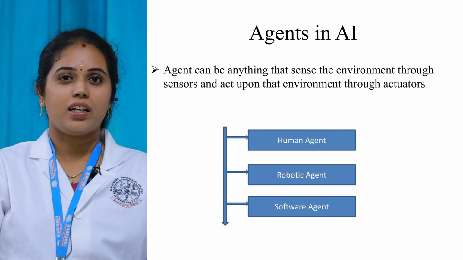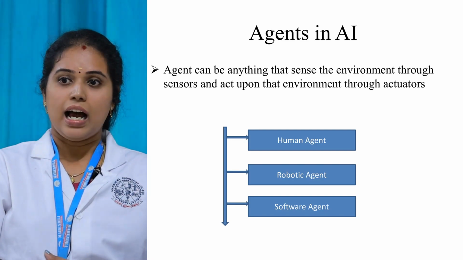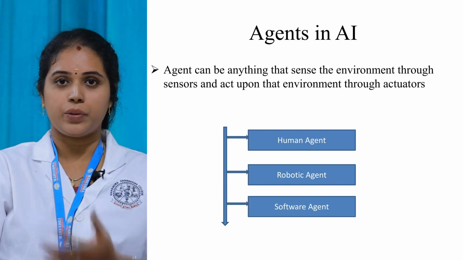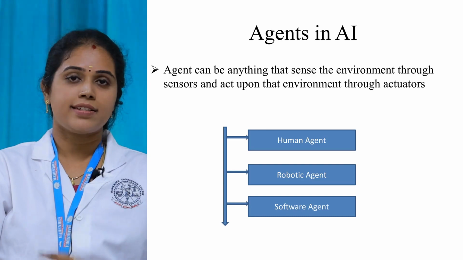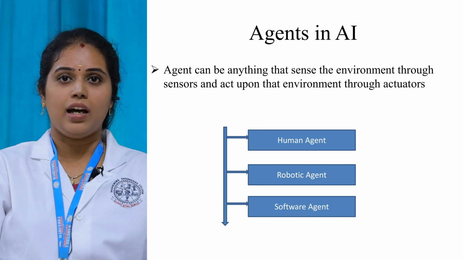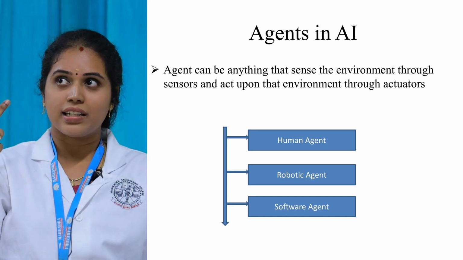What do you mean by human agent? For example, myself. I am the agent, and this classroom is said to be the environment. So how can I connect myself to the environment? Through my sense organs. I am able to see how many students are present in front of me. I am able to see the lights around me, and I am able to see the fan.